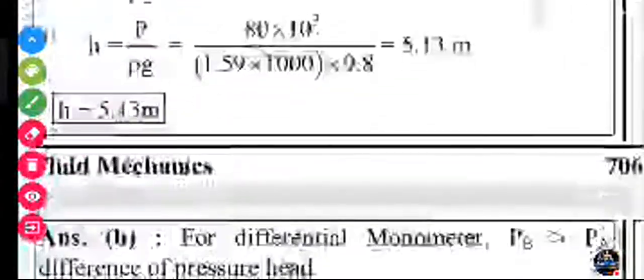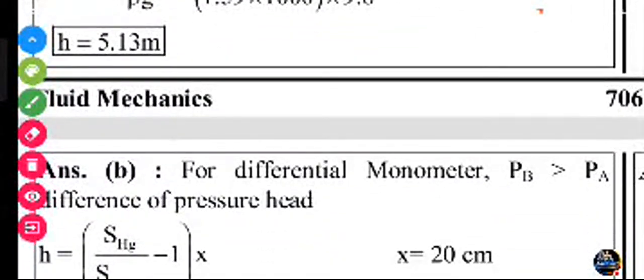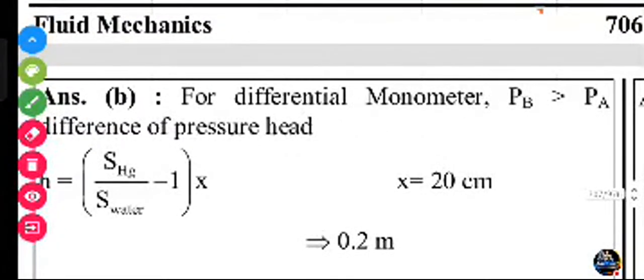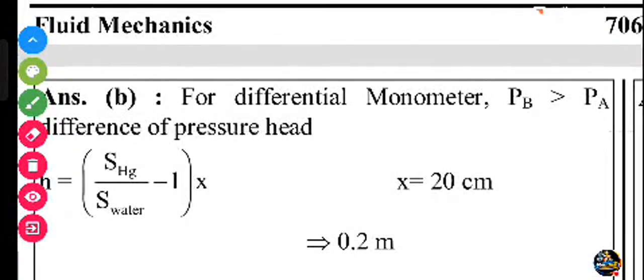Sorry friends, here the differential reading is given. The difference x is given. If x is given, then you put this equation: equal to S Hg, the specific gravity of mercury, divided by the specific gravity of water, minus 1, into x.